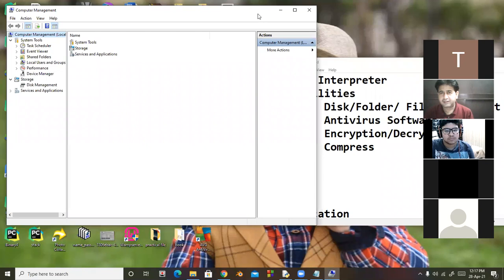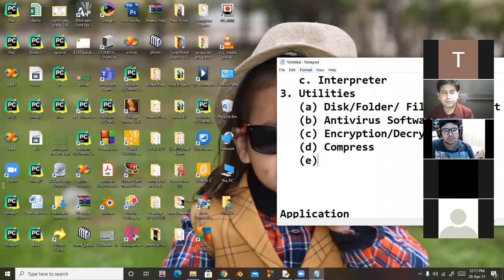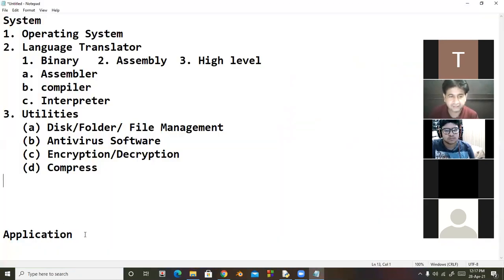Next is application software. Now remember, application software does a particular task. For example, if you want to create a document, you need MS Word. Application software is not compulsory for execution of your computer system. It is compulsory for doing a particular task.